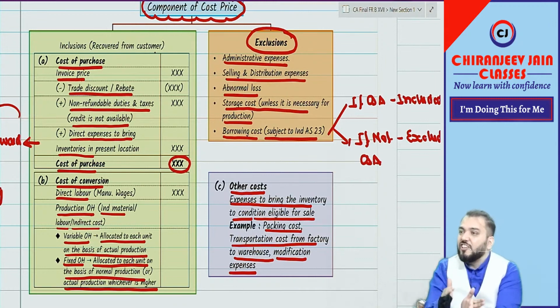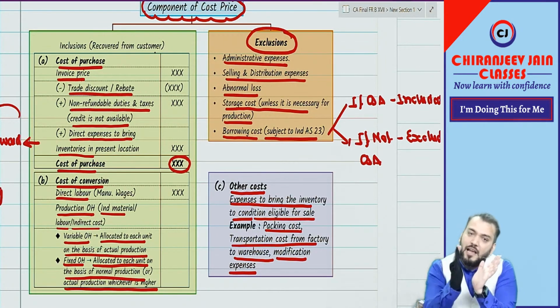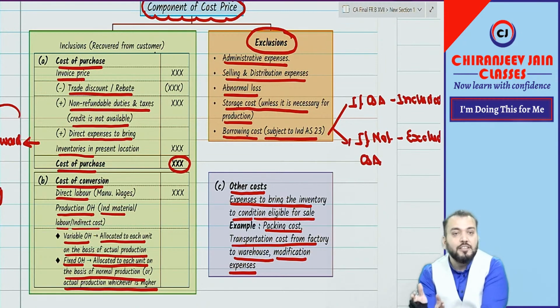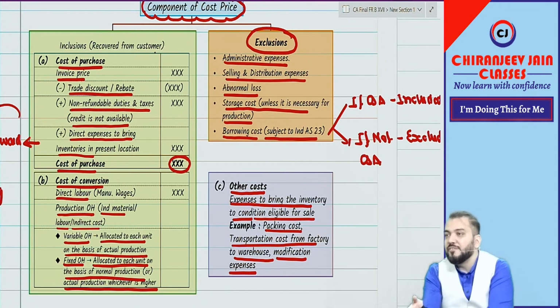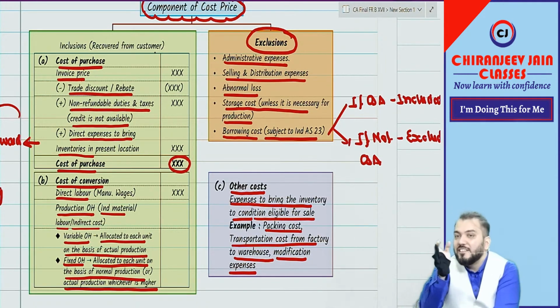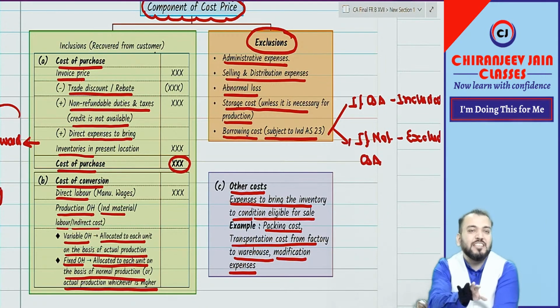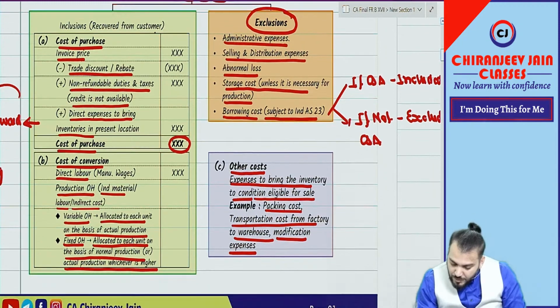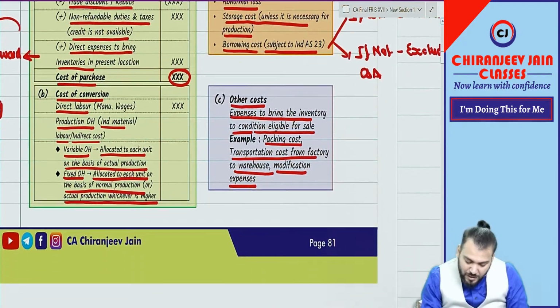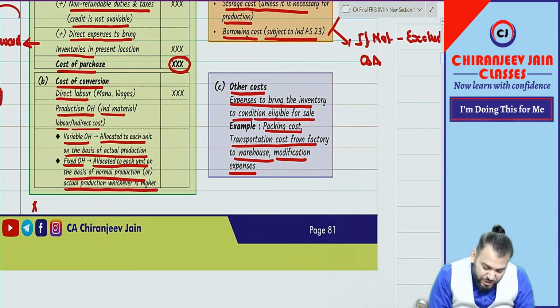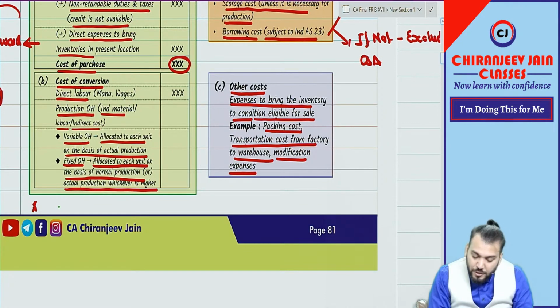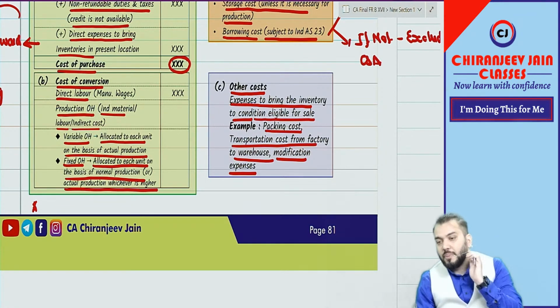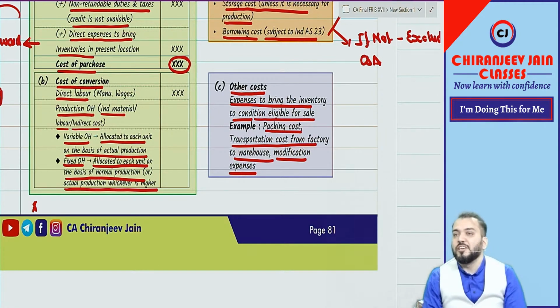So depreciation of property, plant and equipment, and amortization of intangible assets will be included if such assets are directly related to production activities. Correct? If you want to write down, write down somewhere here only after giving a note: depreciation and amortization expense will be included.